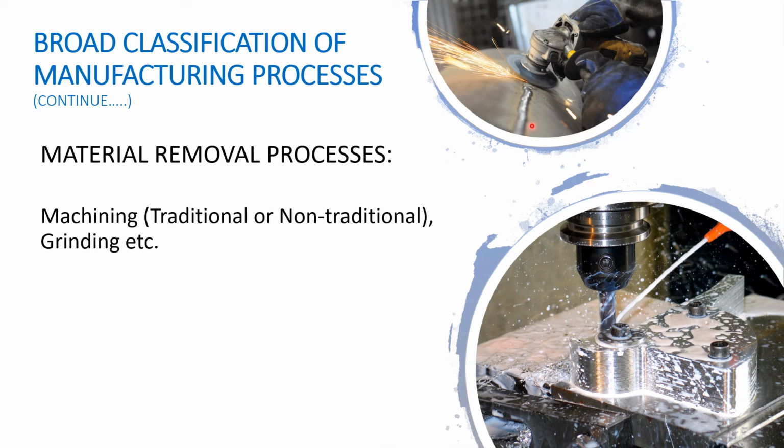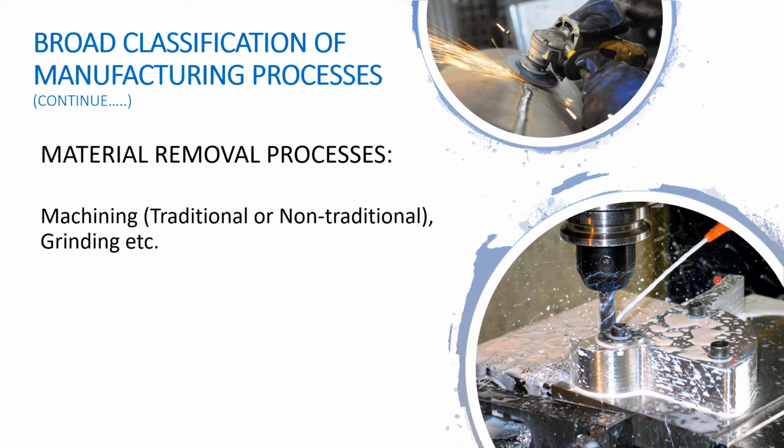Or we can say in simple words, the process is carried out for smoothing the surfaces. The grinding process is always used to enhance the surface finishing of the product. Material is removed from the raw material while machining and grinding.